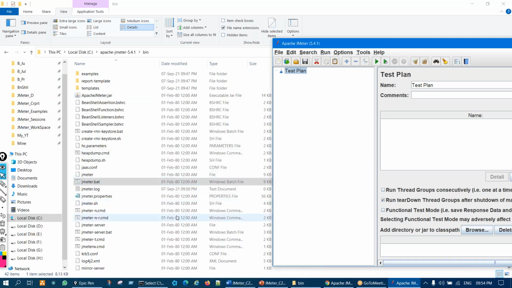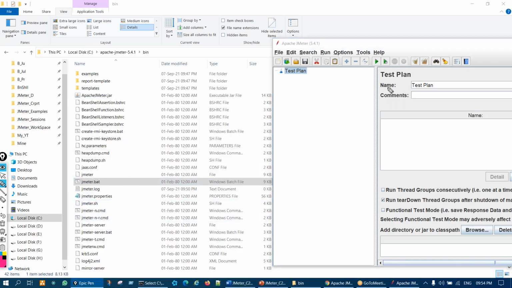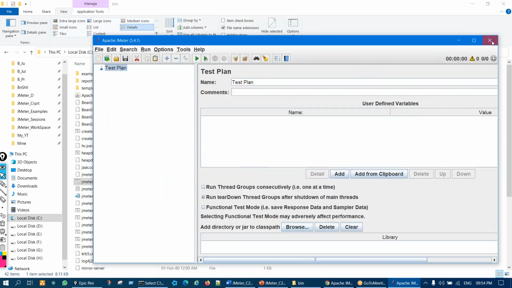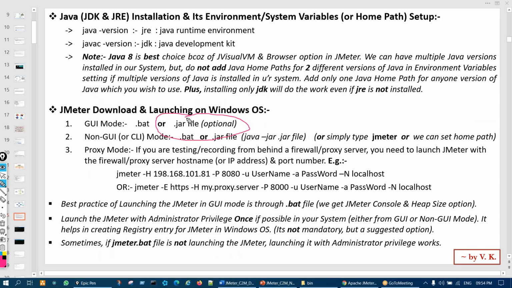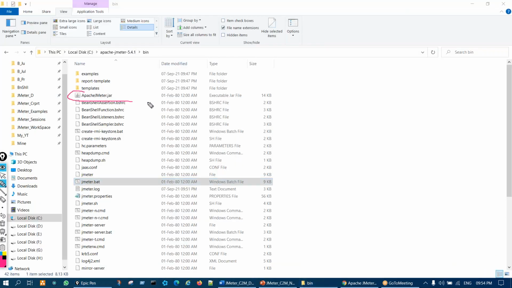Okay, now this is how to launch JMeter through the .bat file. There is one more way to launch, that is through the jar file, but that is optional. You see this JMeter.jar, you can launch through here as well. If you just double click, again JMeter will be launched. But I will suggest not to use that one.